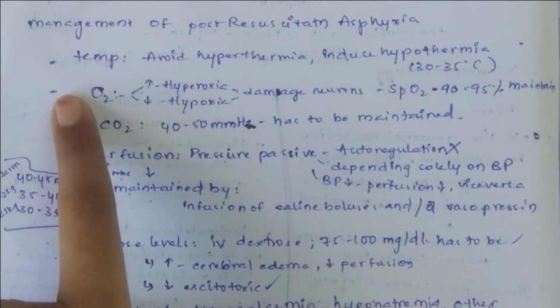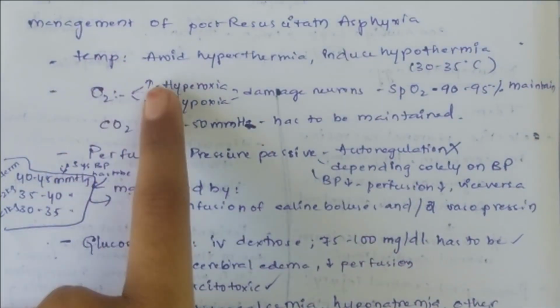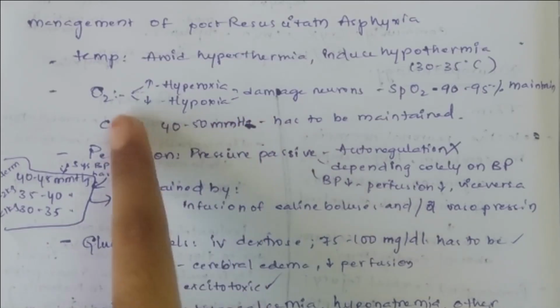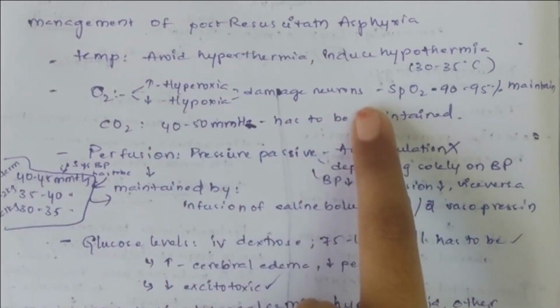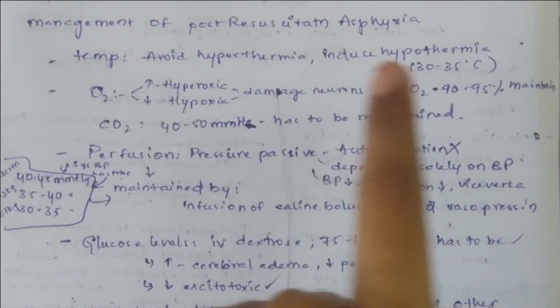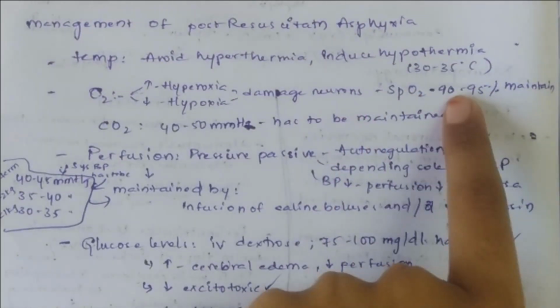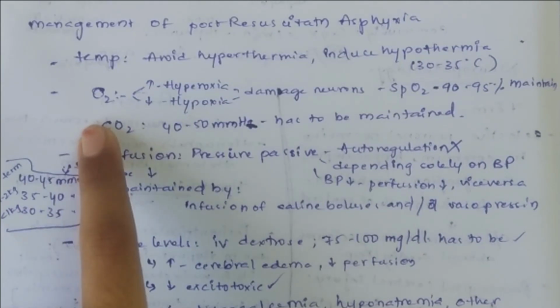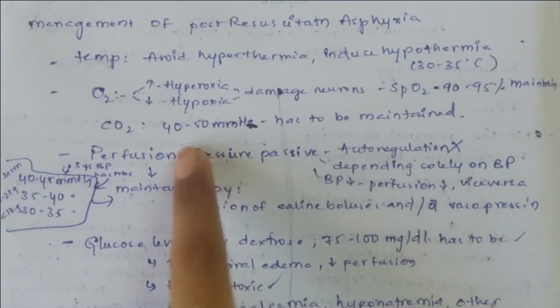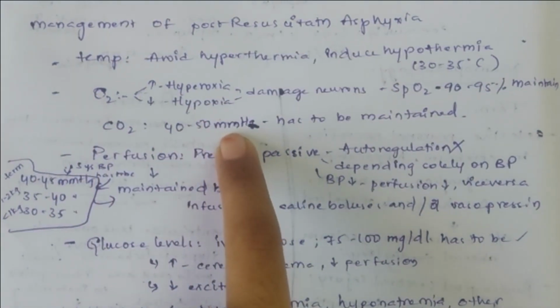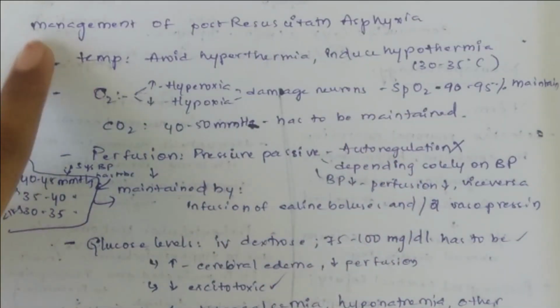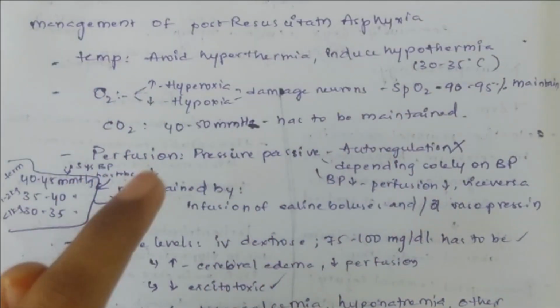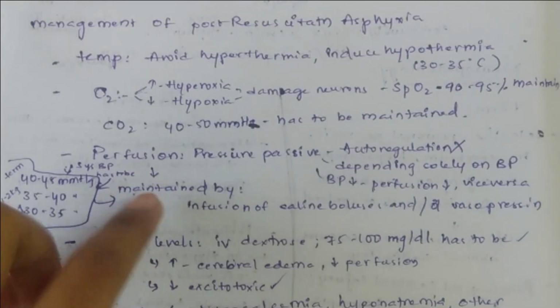Okay. Then oxygen levels. Hyperoxia or hypoxia both cause damage to neurons. So you have to ensure that oxygen levels remain 90 to 95%. And carbon dioxide has to be 40 to 50 millimeters of Hg. Temperature, oxygen, carbon dioxide. Now coming to perfusion.